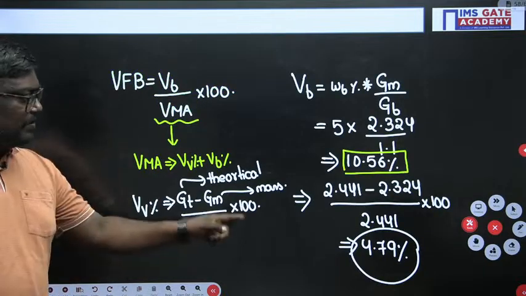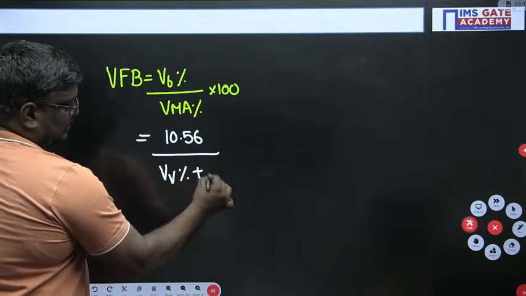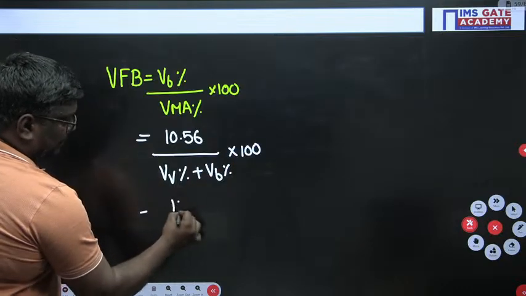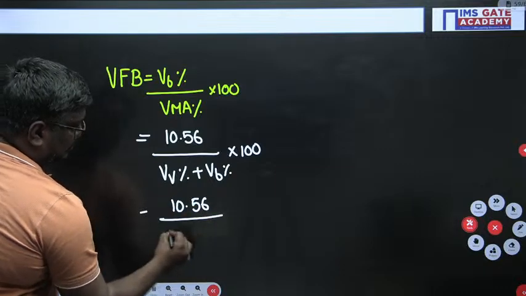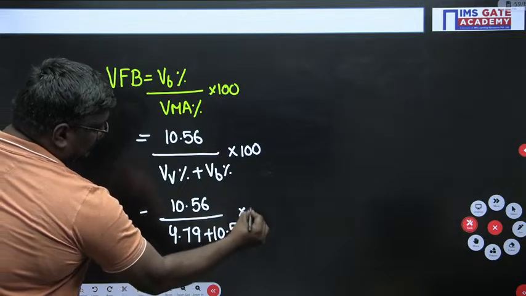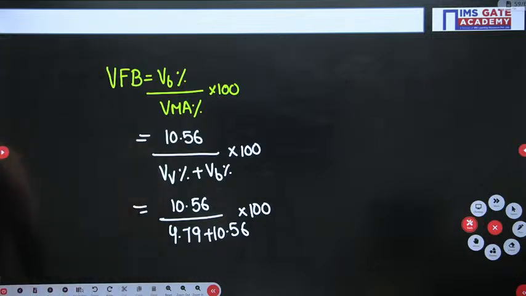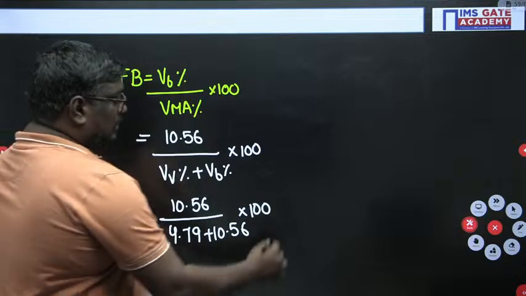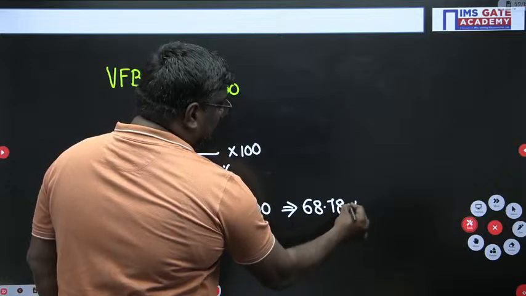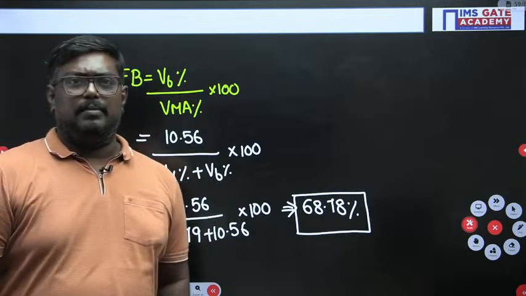VMA is nothing but VV percent plus VB percent. So here you can write 10.56 divided by 4.79 plus 10.56, into 100. What will be the percentage? This percentage will be equal to 68.78%.